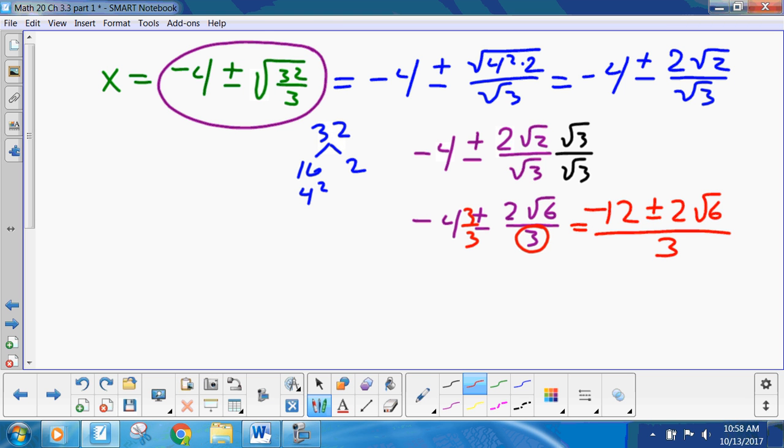So that's 1, 2, 3, 4, 5 different ways to write it out. Now, I'm not going to be picky about that. On the homework, it's going to be short answer, show me one of these. I'm happy. I can figure out that this is the same as this, is the same as this. I don't care. But on a test, if it's multiple choice, you've got to be prepared. Okay? So don't freak out about that. It's not a big deal. What is a big deal is if I give you one of these.